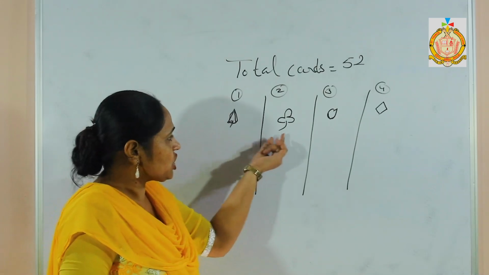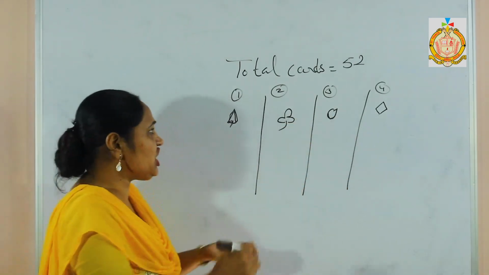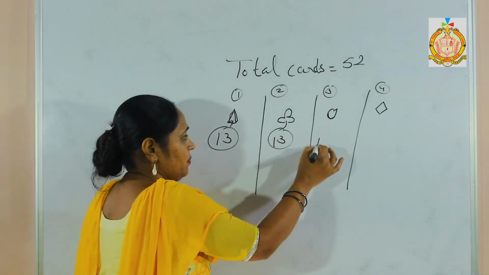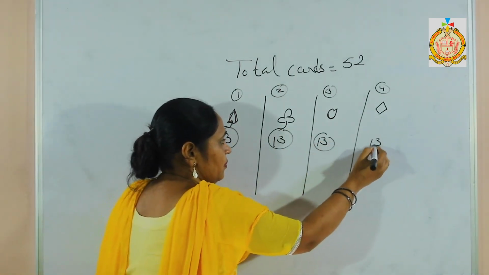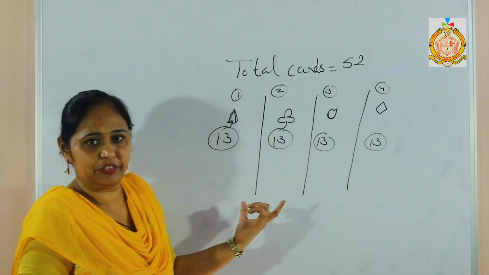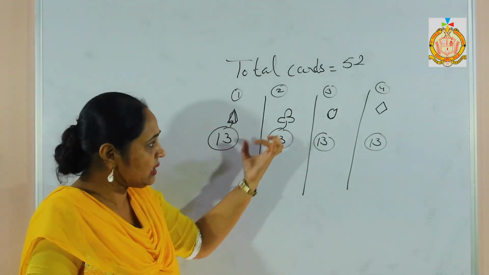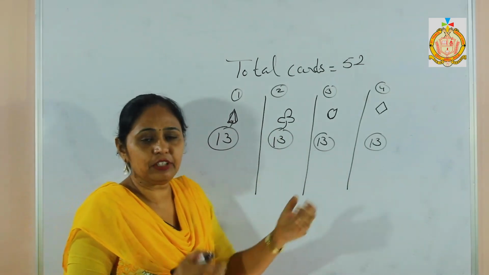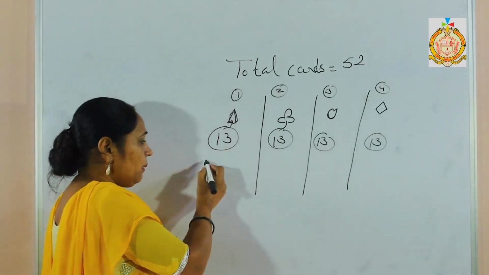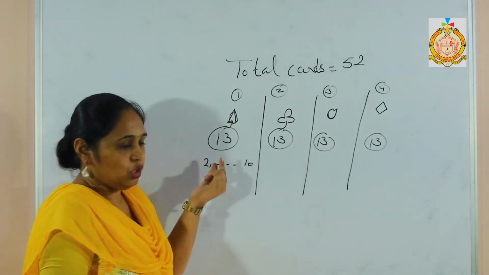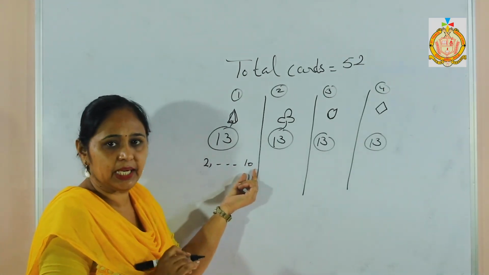Now 4 types are there, and each type has 13 cards. Total cards are 52. Now numbers start from 2 and end at 10. 2 to 10, that means 9 cards are there.